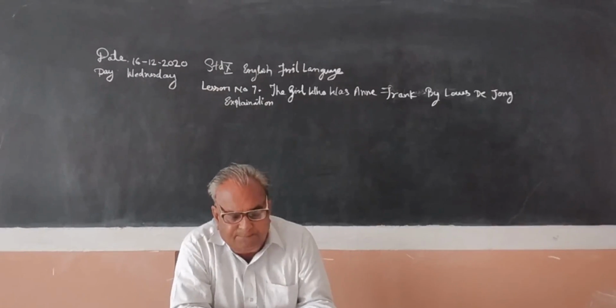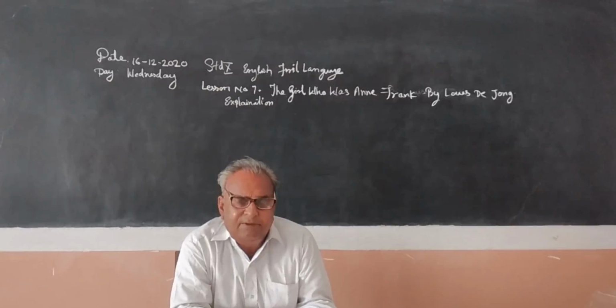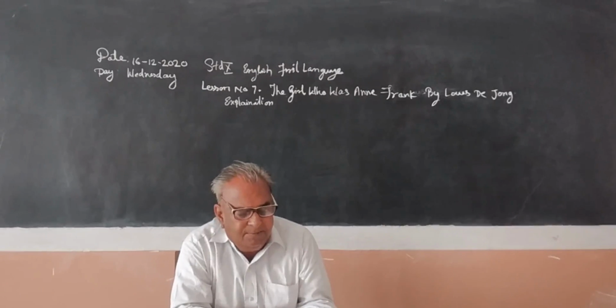They were deported first to the Westerbork transit camp, then to Auschwitz, and from there to the camp at Bergen-Belsen.